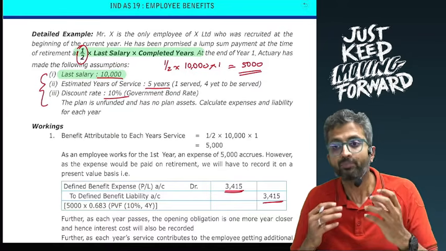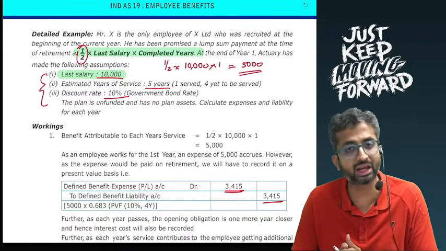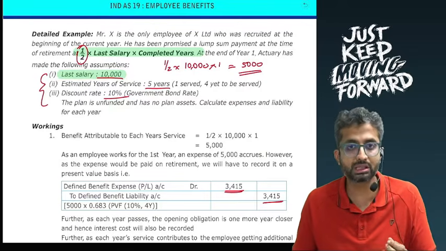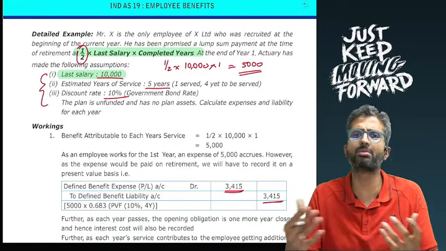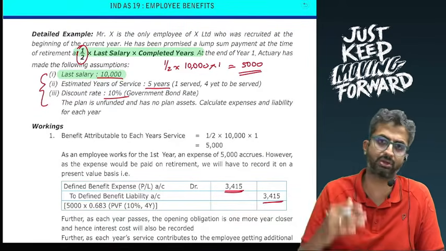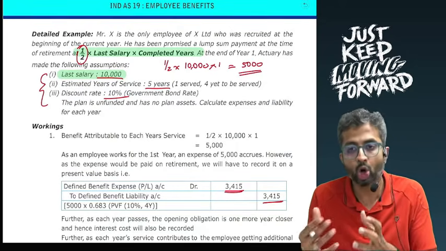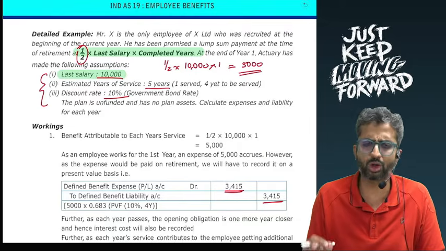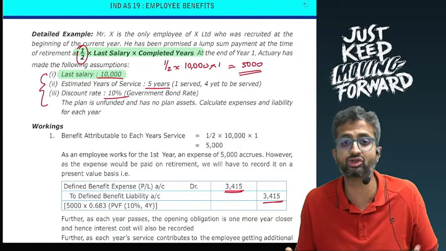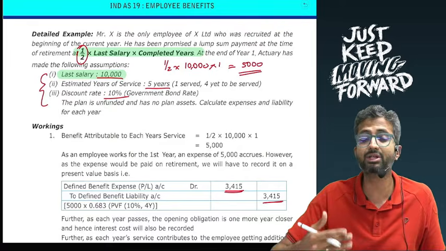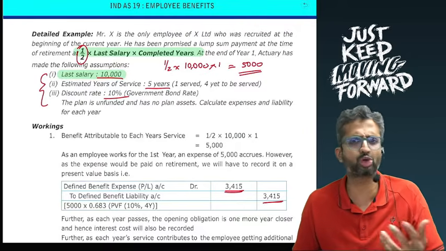In such a case, my liability will change. Earlier my liability was measured using 1/2 into last drawn salary, but in the 4th year, if I were to change the plan to 3/4 into last drawn salary, probably the 4th year's current service cost may be based on the revised formula, but the older service cost was based on the 1/2 formula, and as a result any additional cost that you have to pay is called the past service cost, and past service cost is to be taken to the profit and loss, not to other comprehensive income, because it is a change in fact, not a change in assumption. Past service cost is usually when you have to pay more, whereas curtailment is usually when you curtail the benefits and usually you have to pay less.